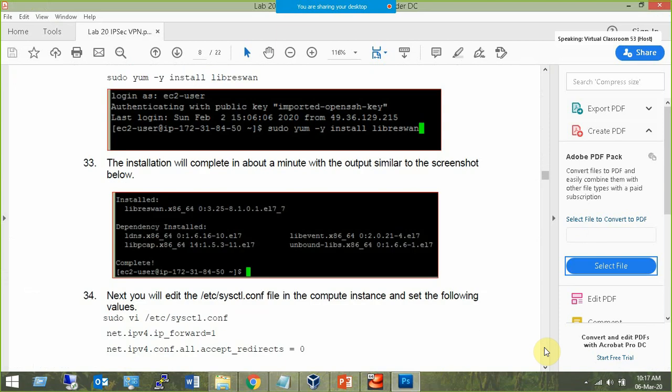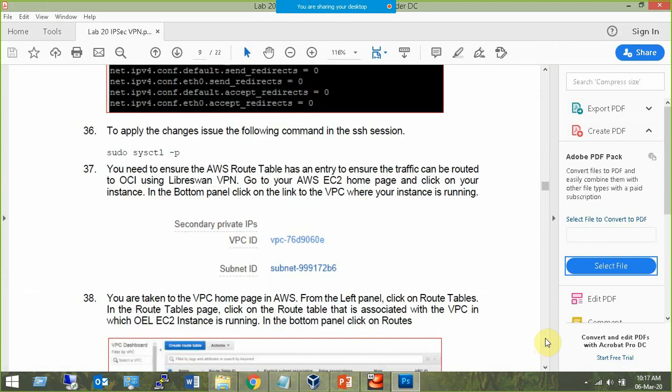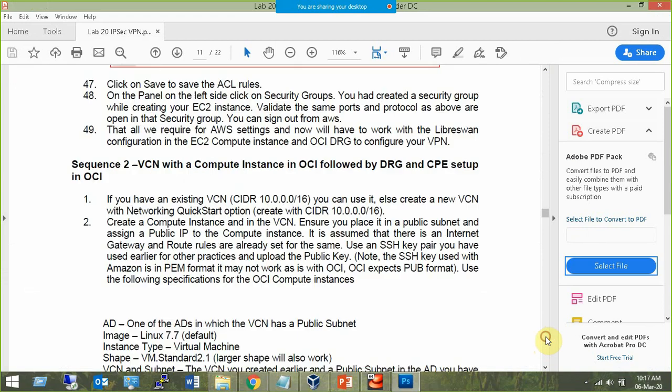Up to here it is all about Oracle Cloud, the Oracle instance in the Oracle Cloud. And this is the VCN. This is for the DRG and CPE setup in the OCI. So sequence 2, if you try, you will be able to actually create a DRG and CPE setup in the OCI. So page number 11 onward. If you simply want to skip the AWS, Amazon Web Services concept, and you just want to try the VCN part, DRG part, the CPE setup part, you can try the second sequence, which is page number 11 onward.